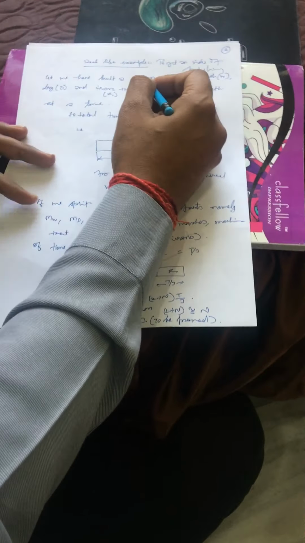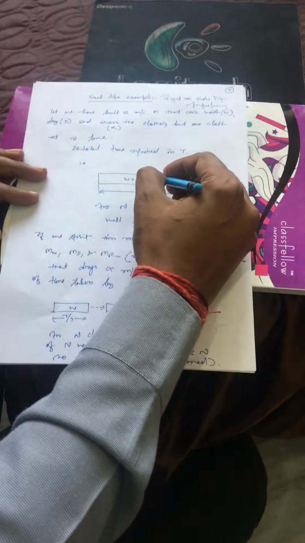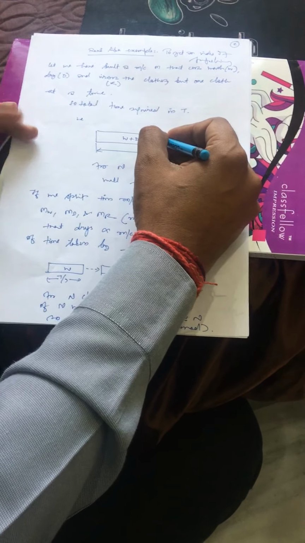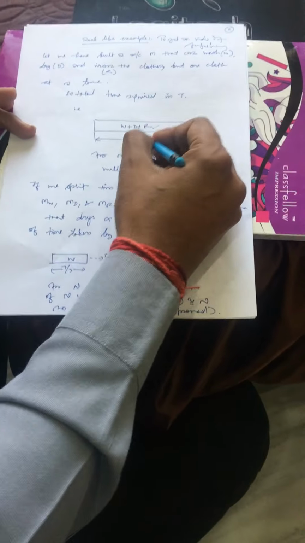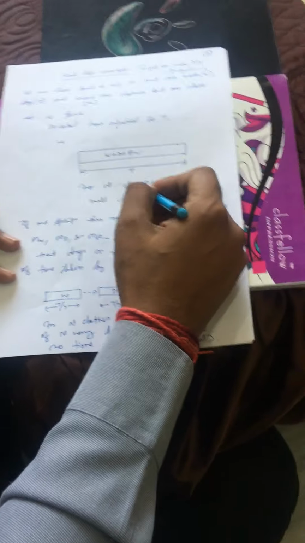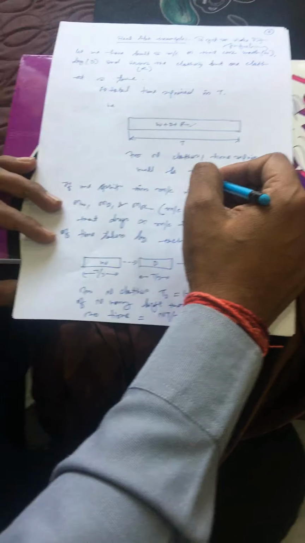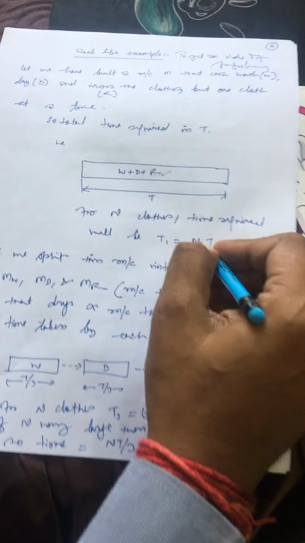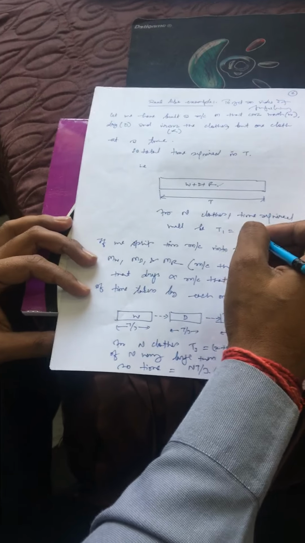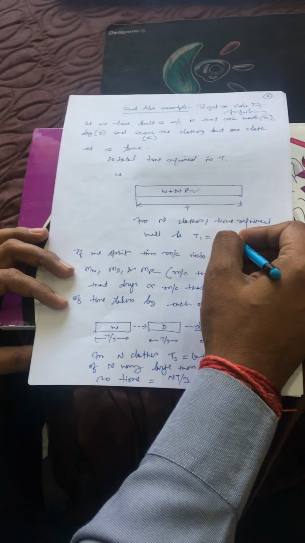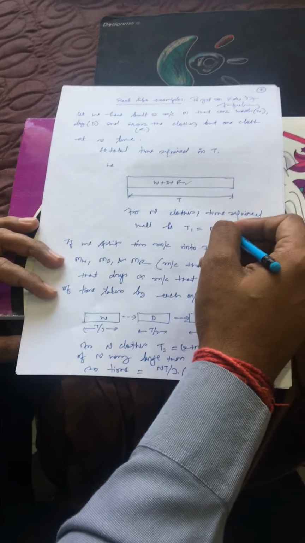Now, if we are considering a simple machine which is performing the washing, drying and ironing in a time given by, let's say, t, then for n clothes the time required will be t1 = n × t, where n is the number of clothes and t is the time specified for only one cloth.